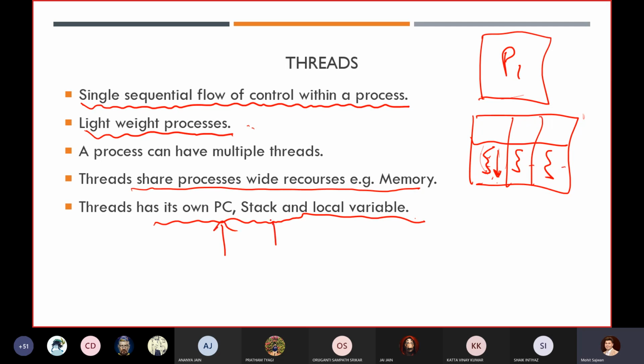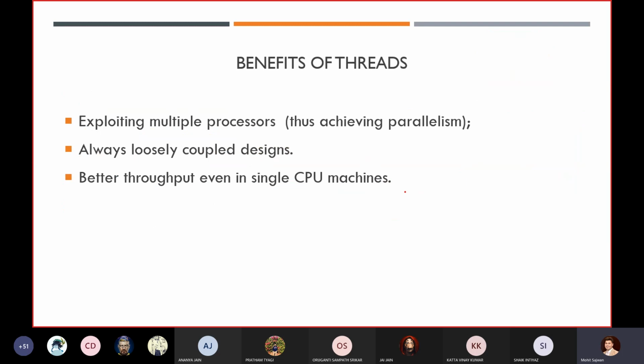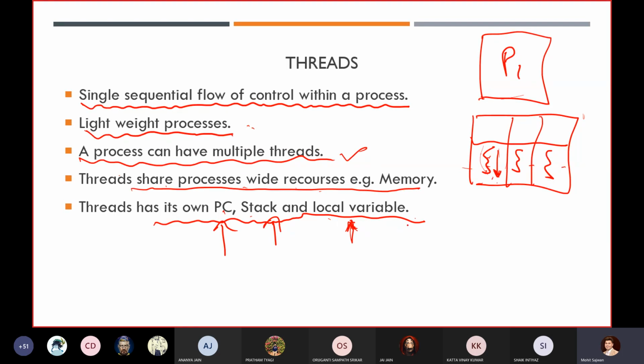I'm not going through this in detail. What do you mean by program counter? Later on you will learn on your own. In some subjects, I think in digital electronics, you already have an idea about what a program counter is, what a stack is, and local variables. So threads share the process-wide resources, so within a memory they are sharing the same memory. A process can have multiple threads. Now, what you have learned so far is that using threads, you are able to achieve multi-threading.